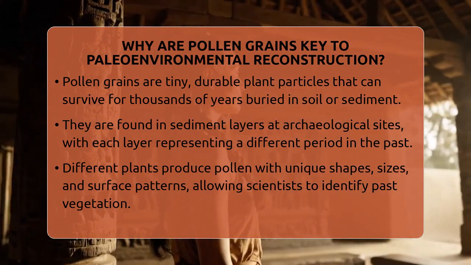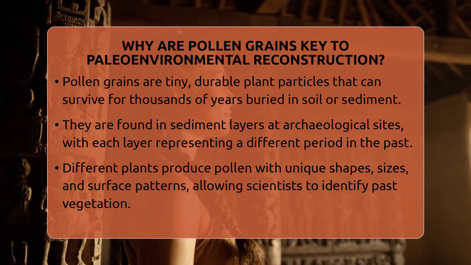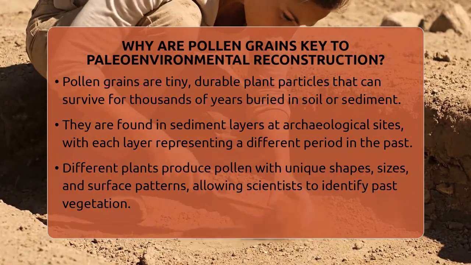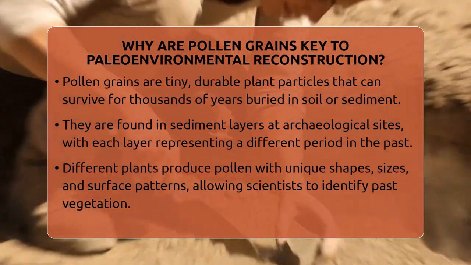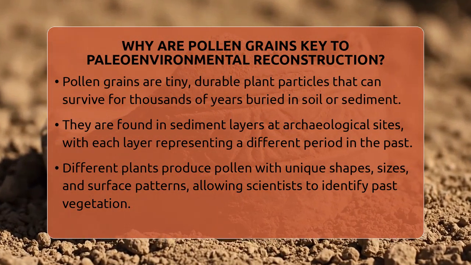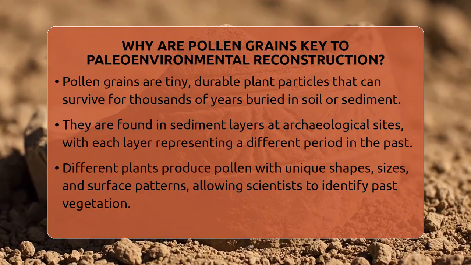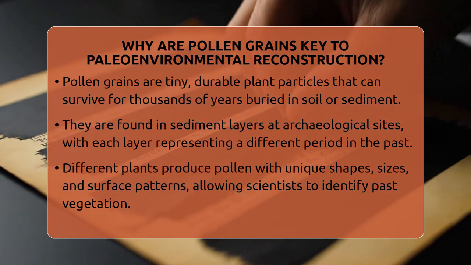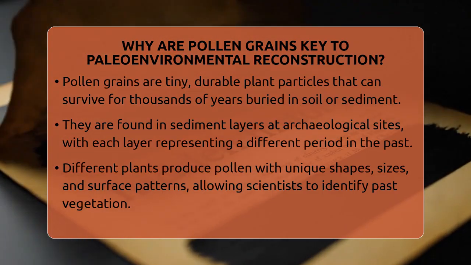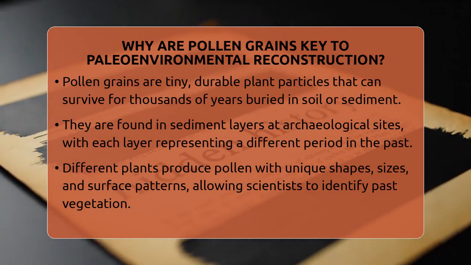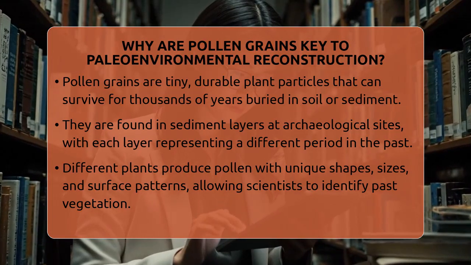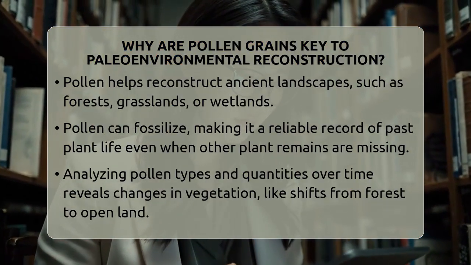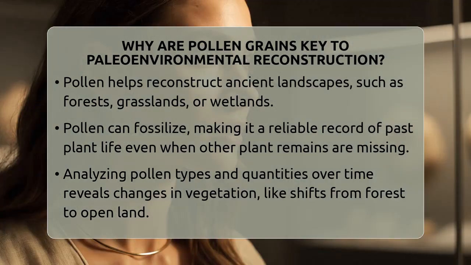When archaeologists study ancient sites, they often find layers of sediment that contain pollen. Each layer tells a story about the plants that grew nearby when that layer was formed. Because different plants produce pollen with unique shapes, sizes, and surface patterns, scientists can identify which plants were present at specific times. This helps reconstruct the landscape, whether it was a dense forest, open grassland, or wetlands.